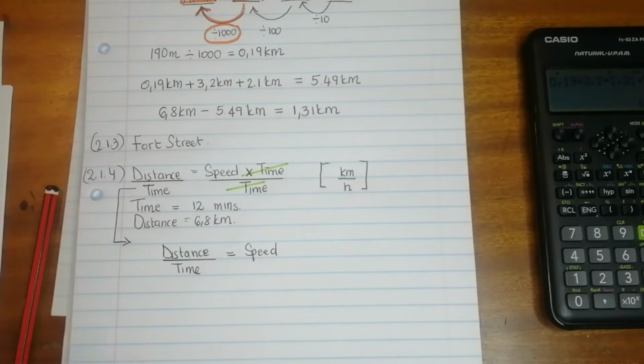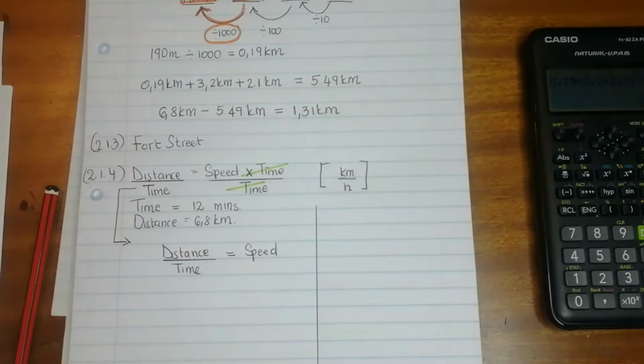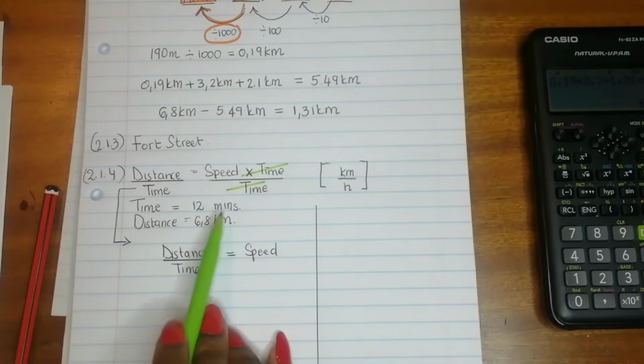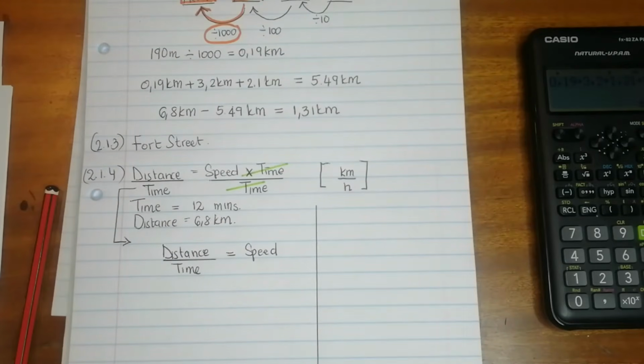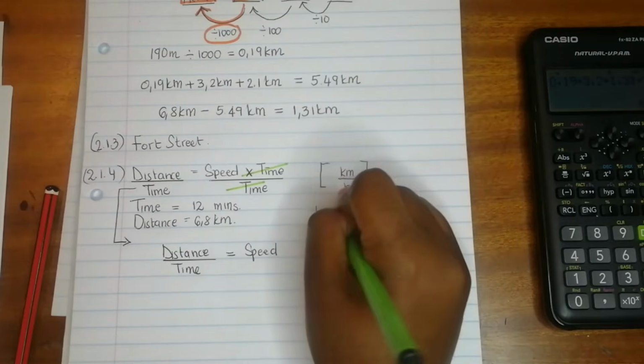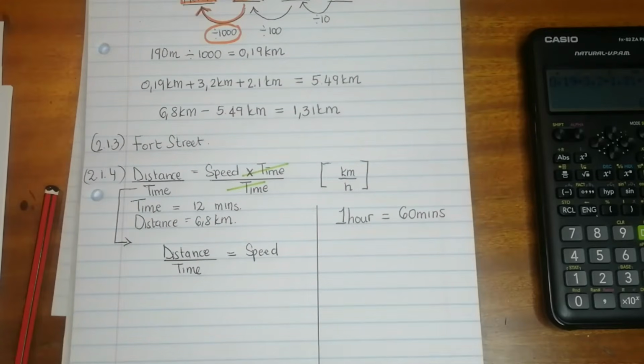So I'm just going to do a separate block here so that I show you that calculation. To convert minutes into hours, you need to remember how many minutes we have in an hour. 1 hour is equal to 60 minutes.